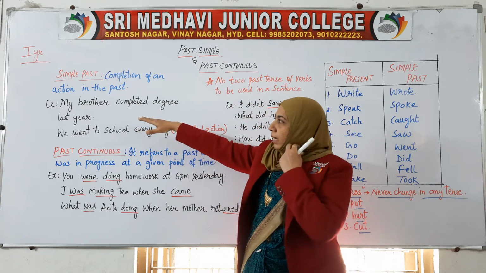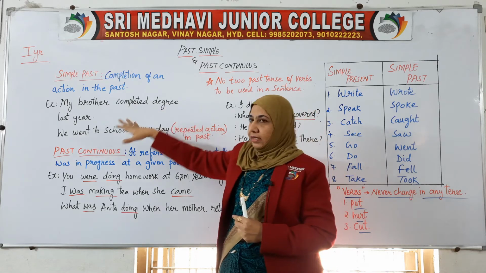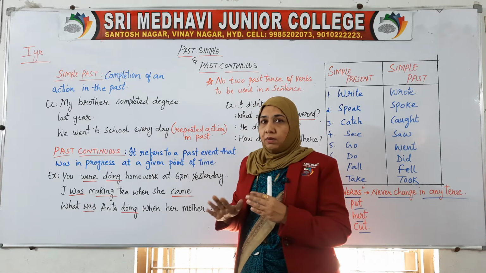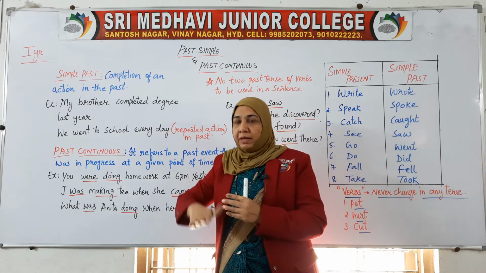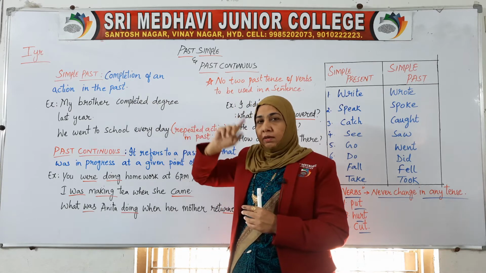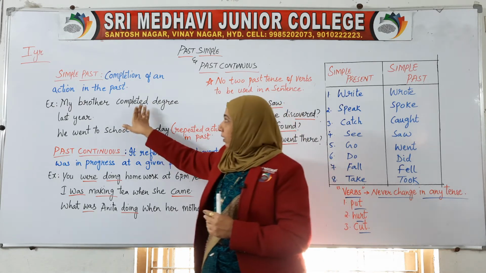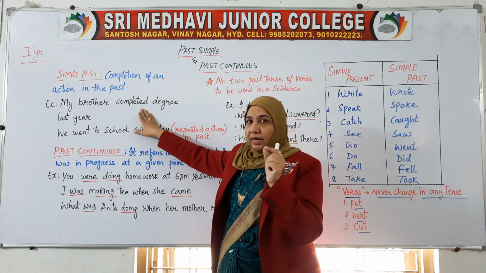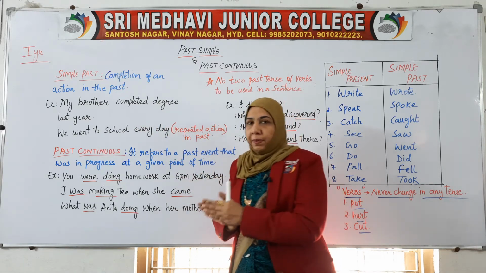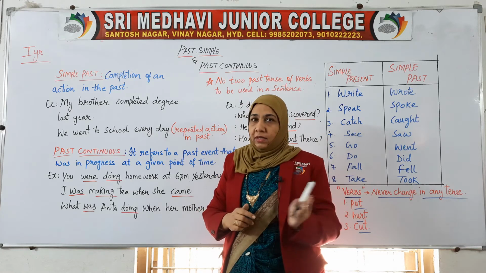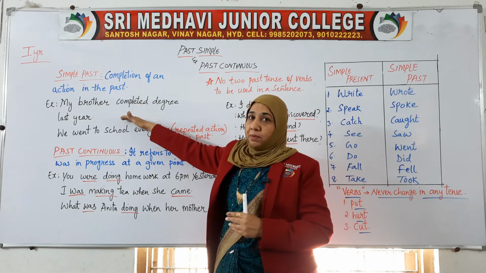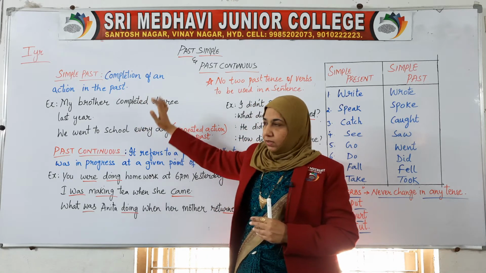Example: my brother completed degree last year. Last year is the complete, total past. So the person is saying that my brother completed degree last year. Last year means the total past. So here it has one addition of ed to change the verb from complete to completed, to make us realize that this is the total past, simple past tense.